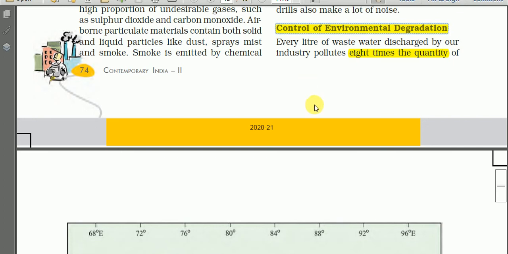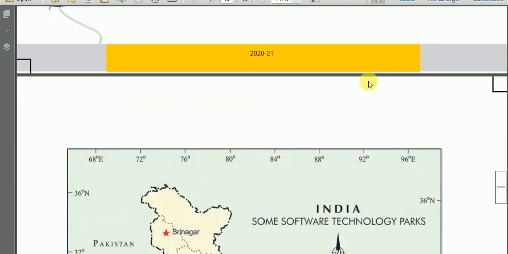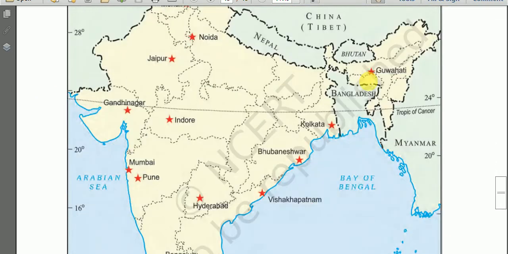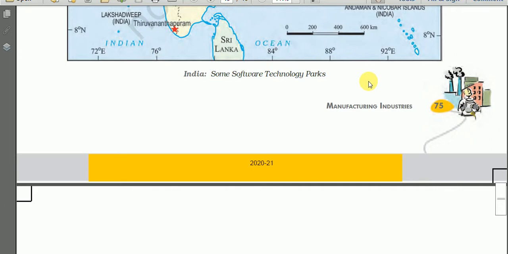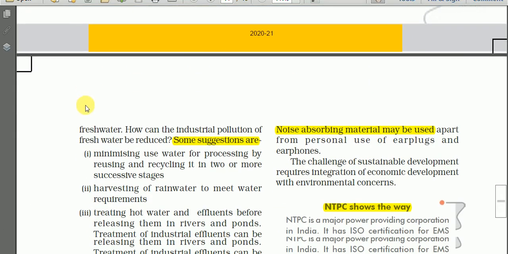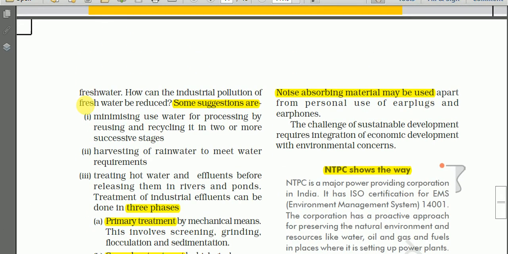Let us read. Every liter of water discharged by our industry pollutes 8 times the quality of fresh water. So when we discharge a liter of this wastewater into a freshwater body, it pollutes 8 times its amount.